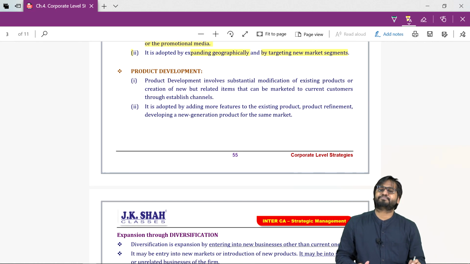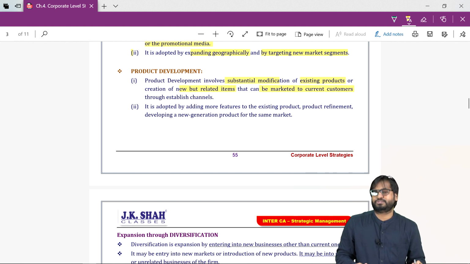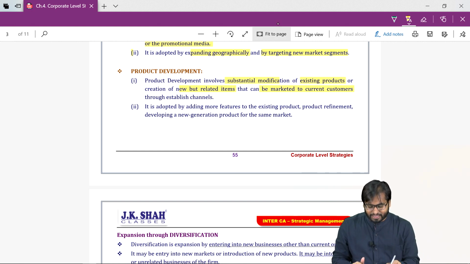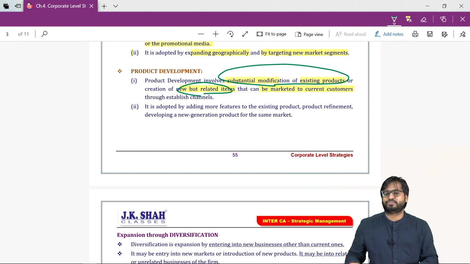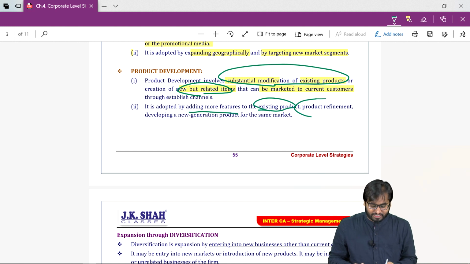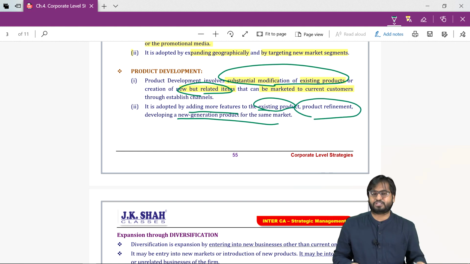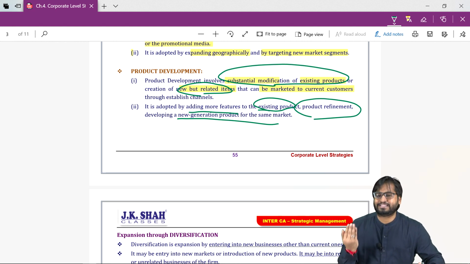Product development. Substantial modification of existing products but related items that can be marketed to current customers. So I am serving the same customer, but I am modifying the existing product, or I am trying to give something new to the existing customers. How will you do so? By adding more features to the existing product, product refinement, developing a new generation product for the same market. So this was your first way of expanding, that was expansion through intensification.